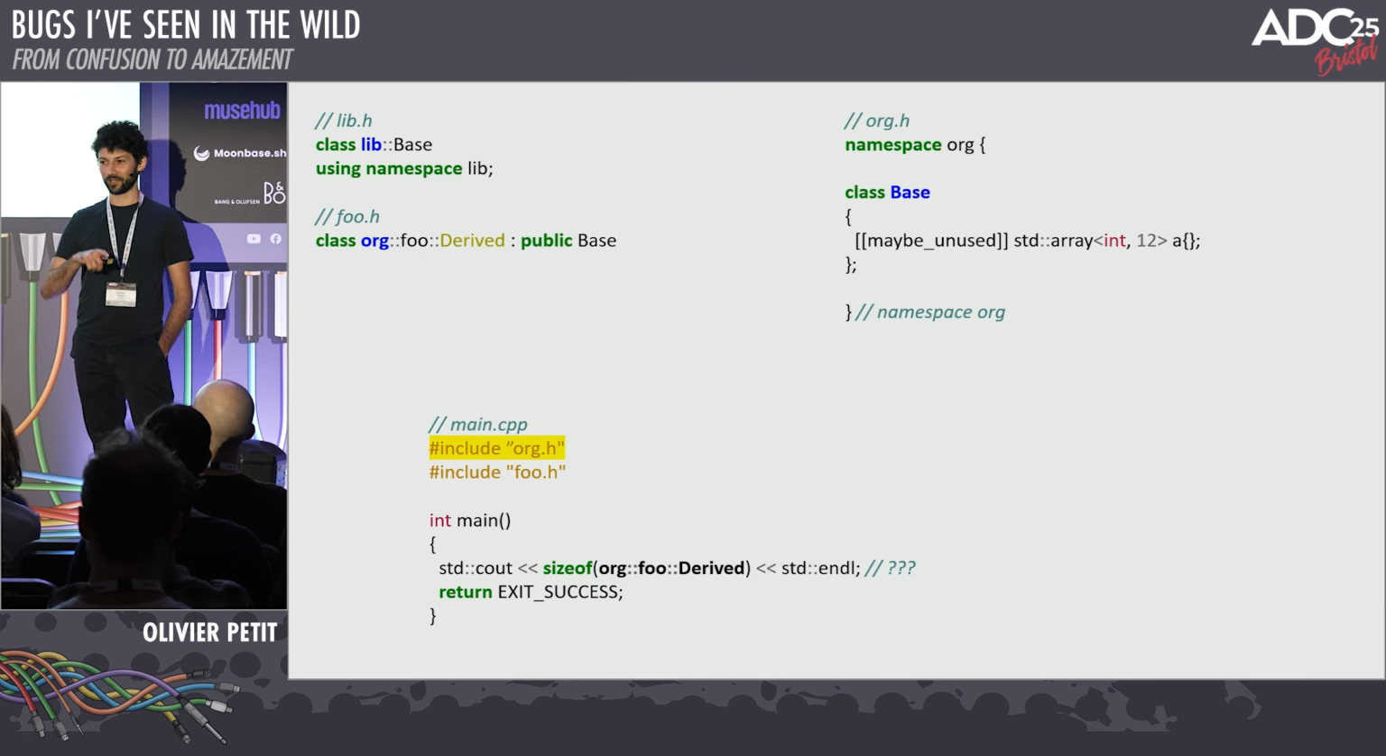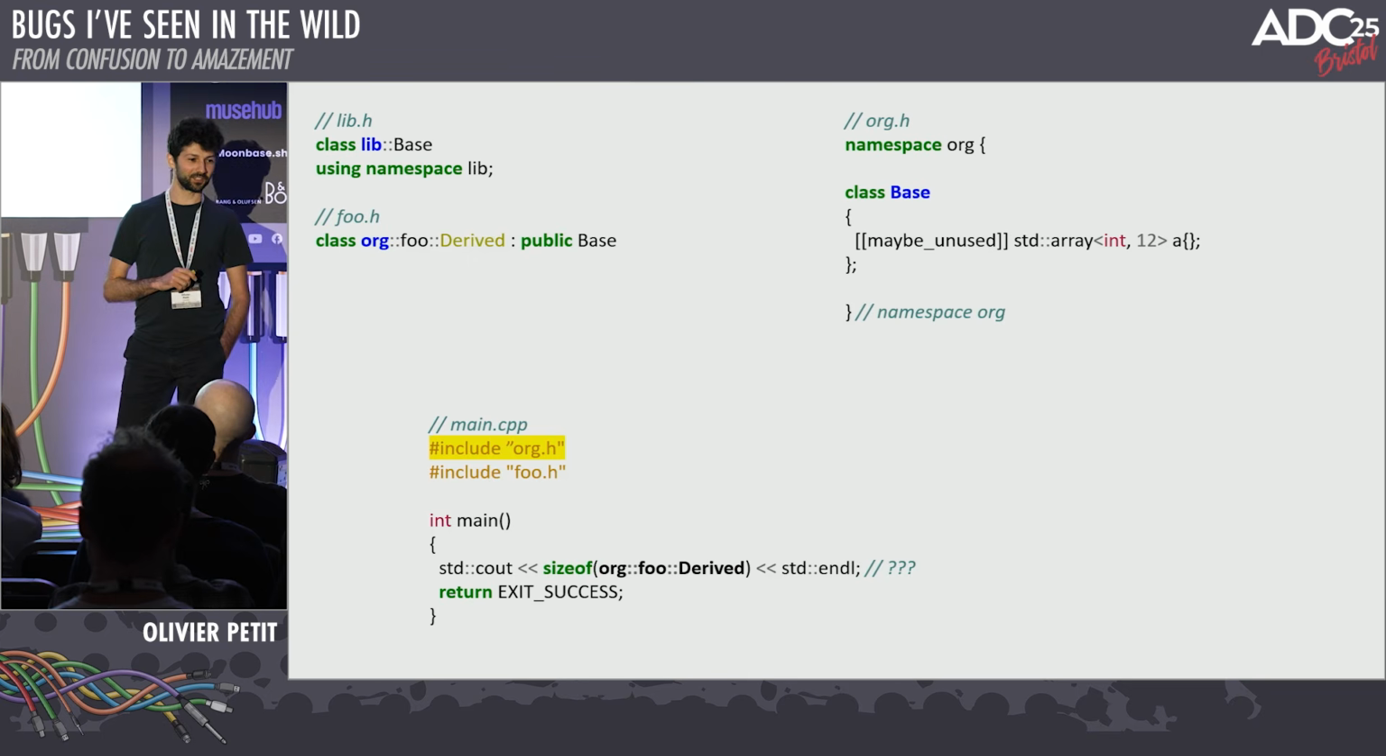First, okay, actually, rewind. First question, does this compile? If it compiles, does it compile with warnings?